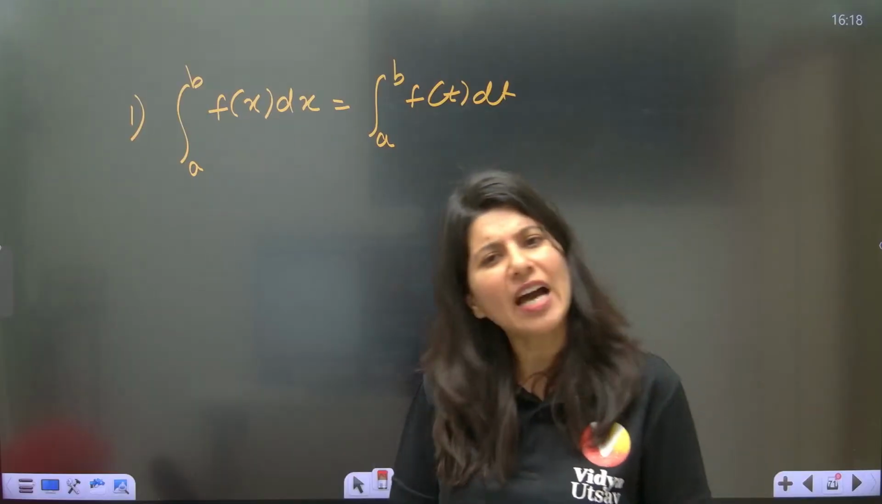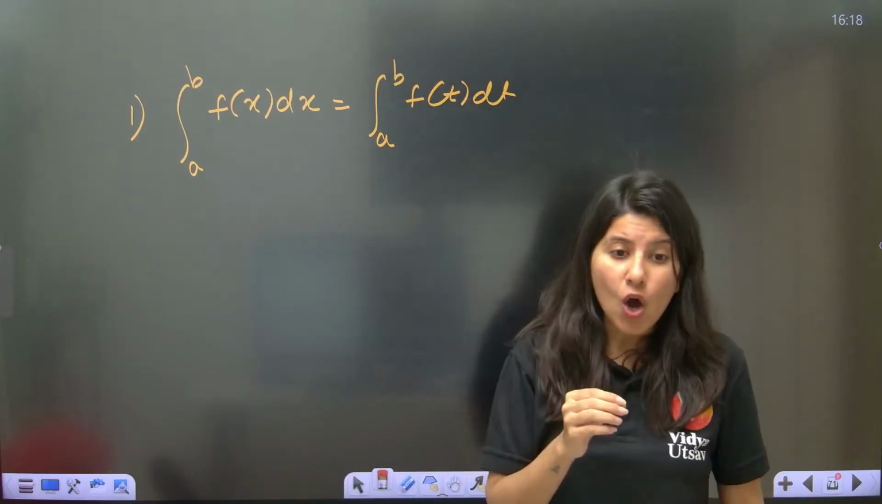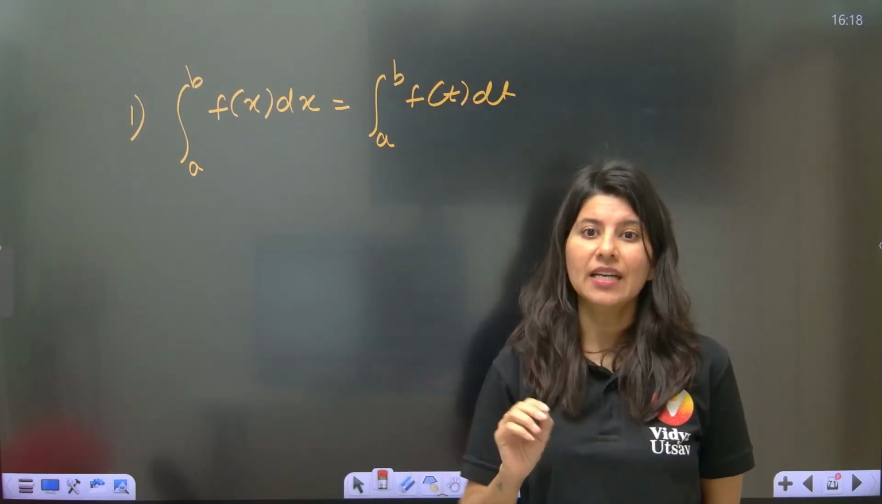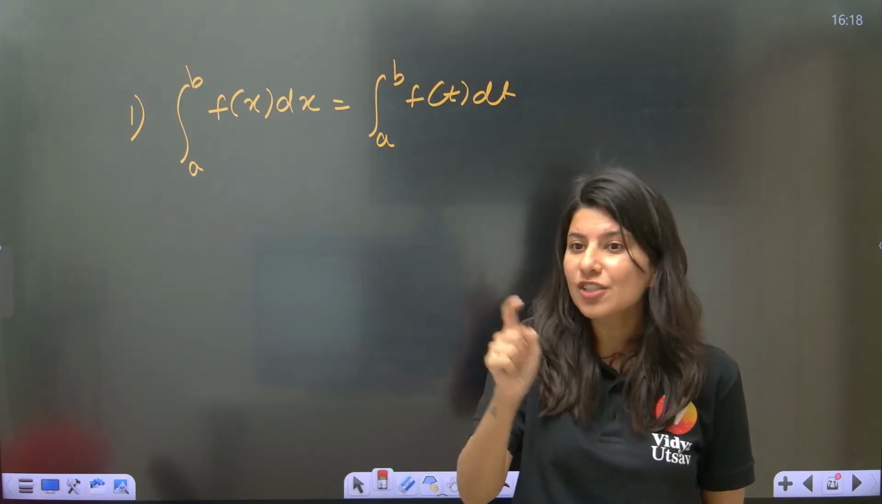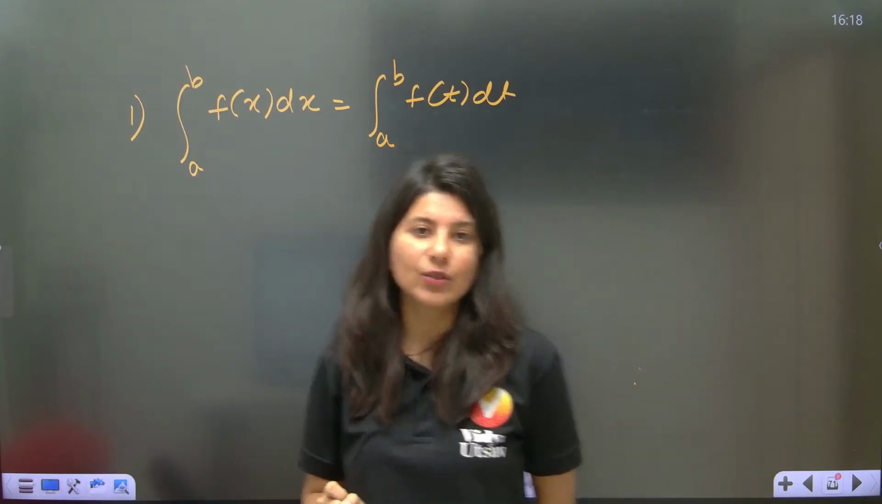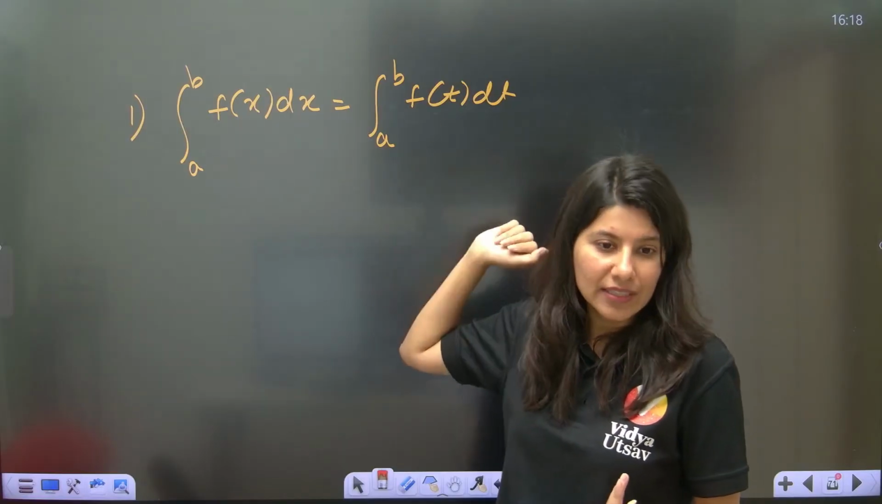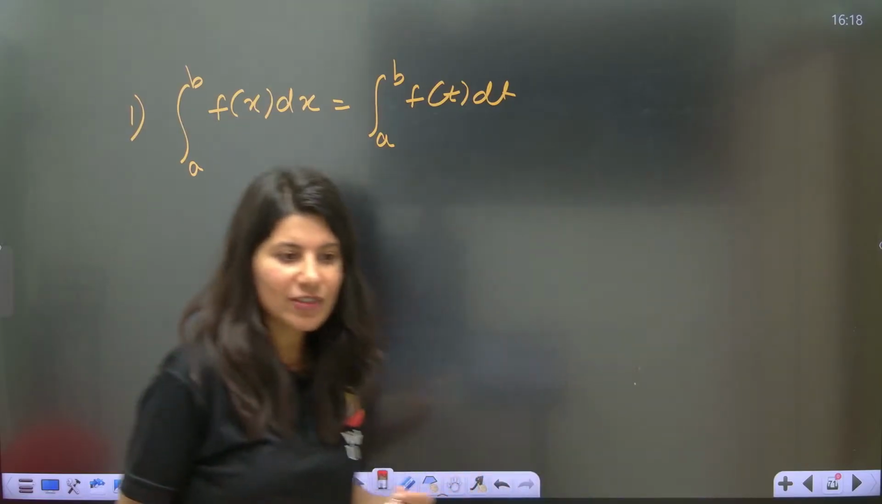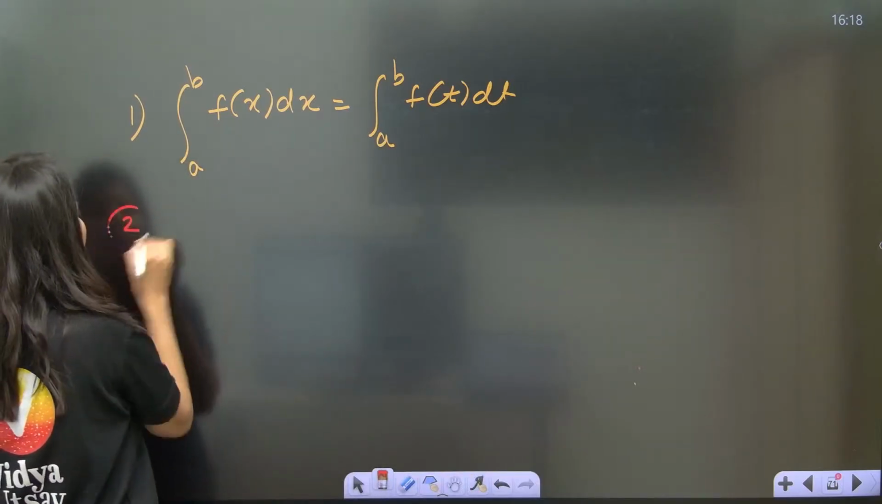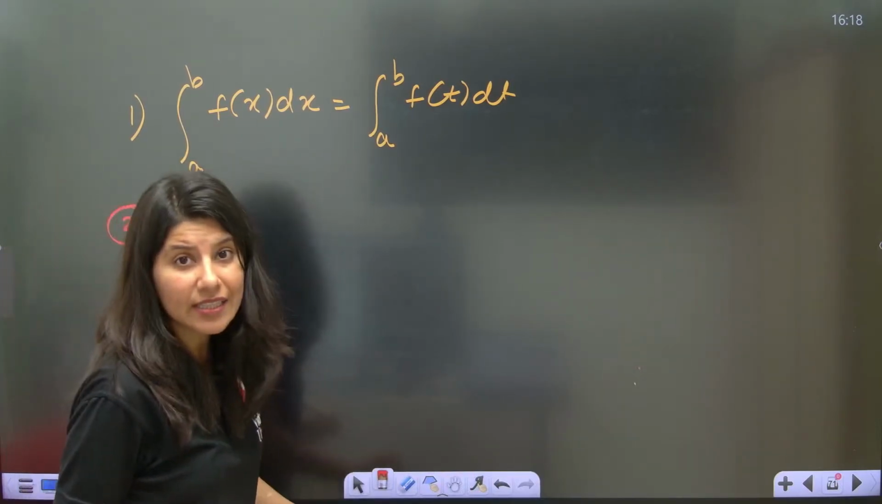Only indefinite. Why ma'am, why indefinite? Because understand that definite integration is always a constant value. It doesn't matter whether you integrate with respect to x or t. Are you getting my point? First property clear?